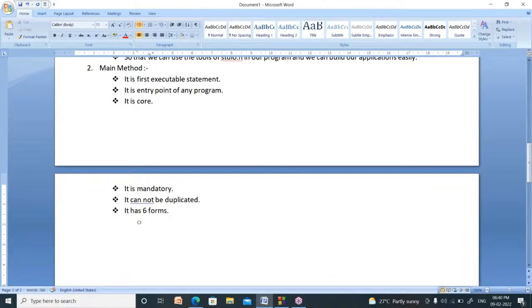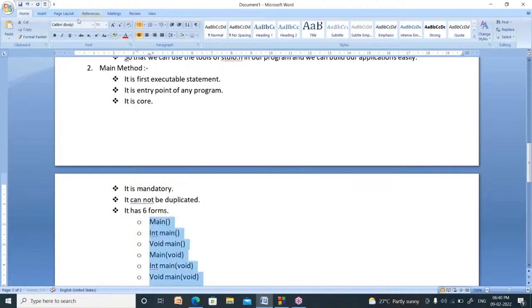One is just main, you can write main, or you can write int main, or you can write void main, or you can write main of void, or you can write int main of void, or void main of void.